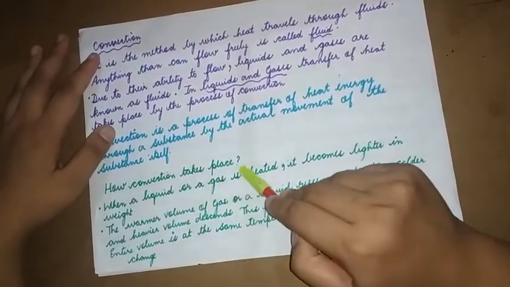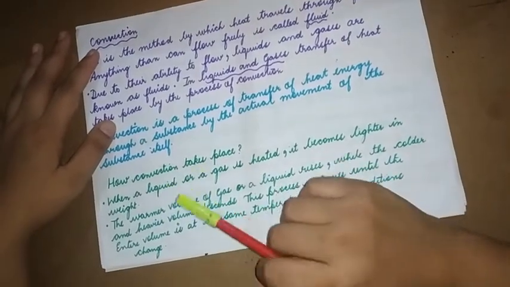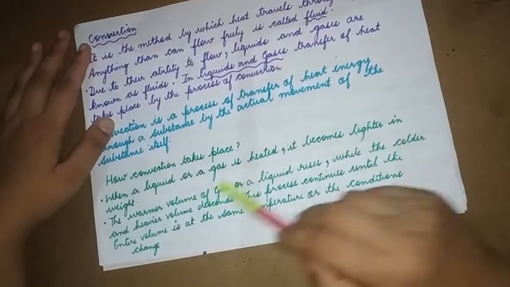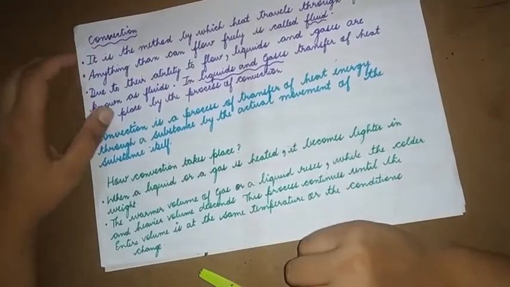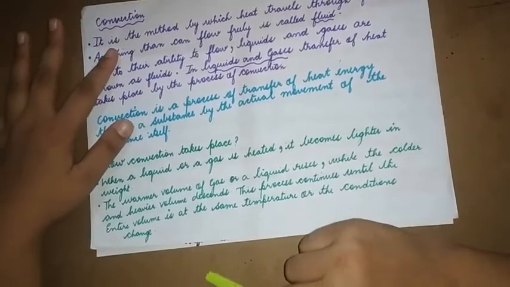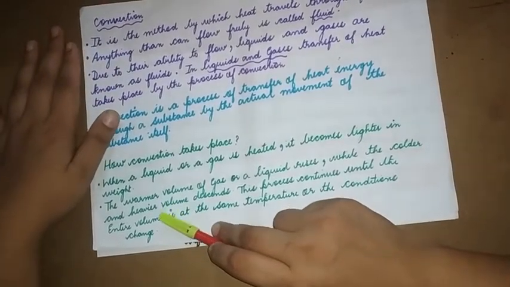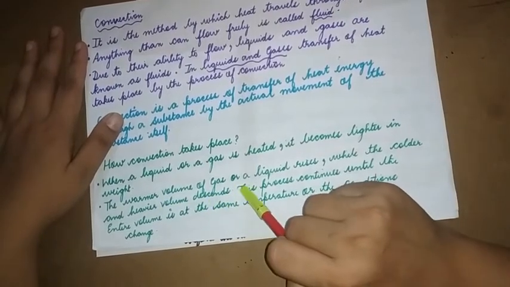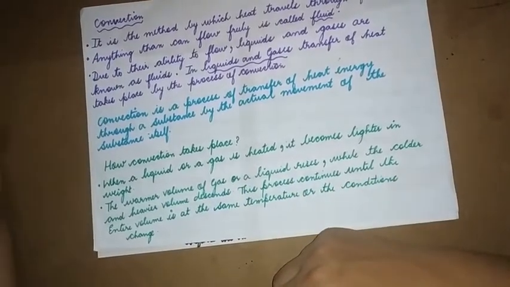How does convection take place? When a liquid or a gas is heated, it becomes lighter in weight. So whenever you heat either a liquid or a gas, it becomes light. Because of which what happens? The warmer volume of a gas or a liquid rises.